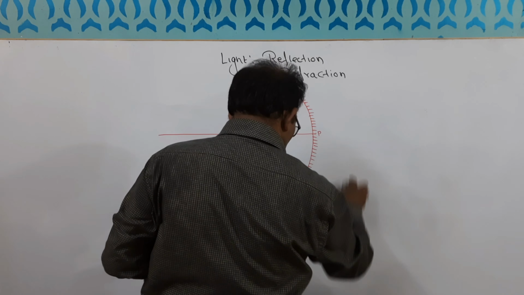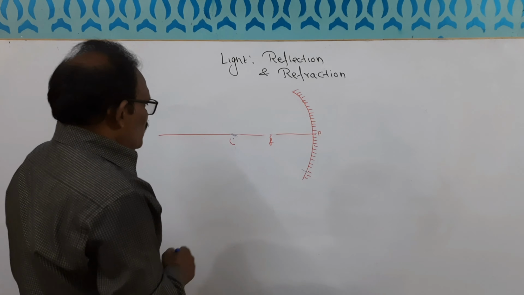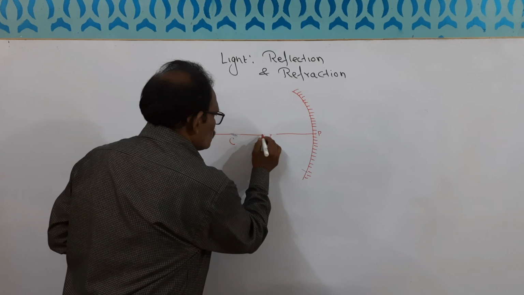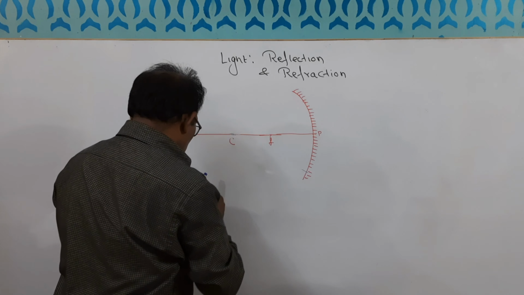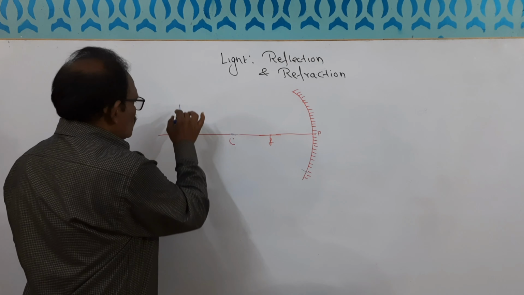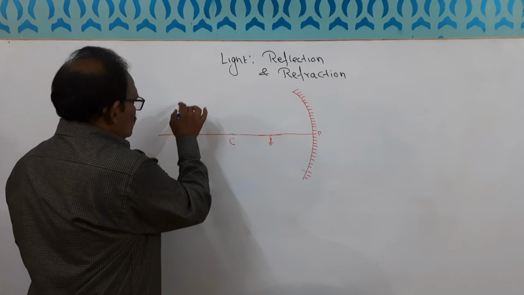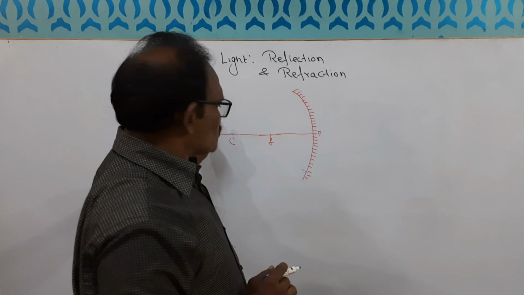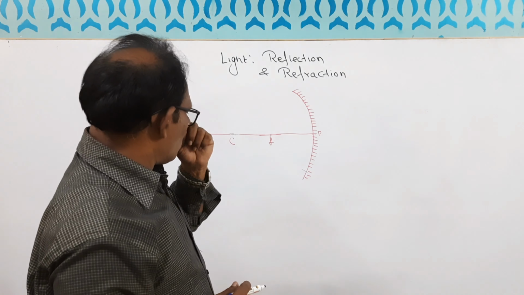Okay, the first thing, when the object is placed beyond C, suppose a certain height object है, let us say A, this is B. When an object is placed beyond C, what happens?